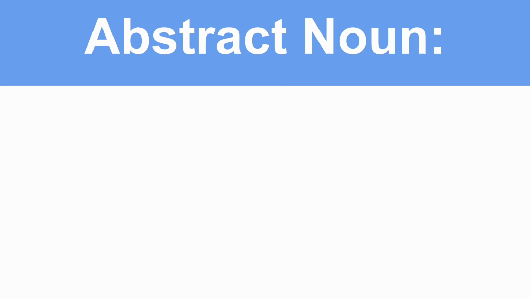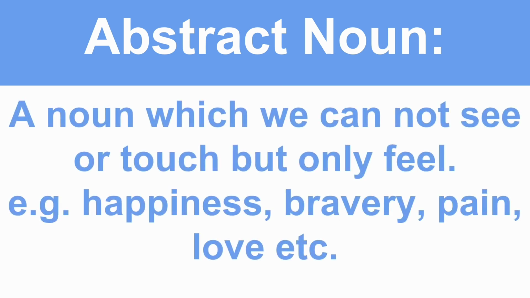Now let us talk about abstract nouns. A noun which we cannot see or touch but only feel. For example, happiness, bravery, pain, love, etc. In simpler words, abstract nouns are those nouns which do not have any physical existence.